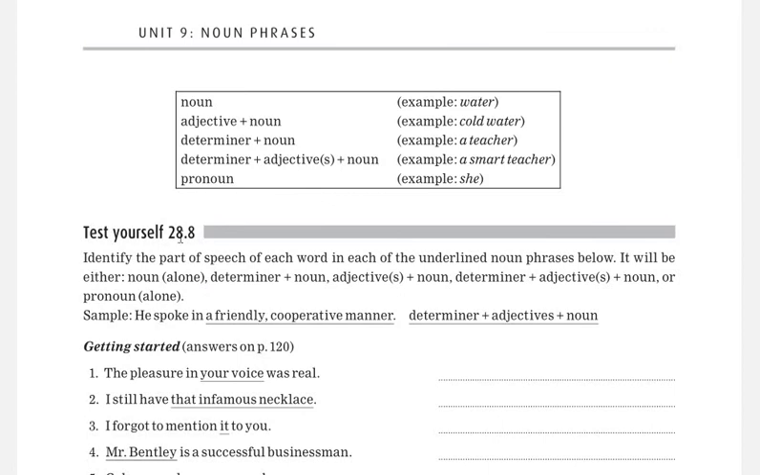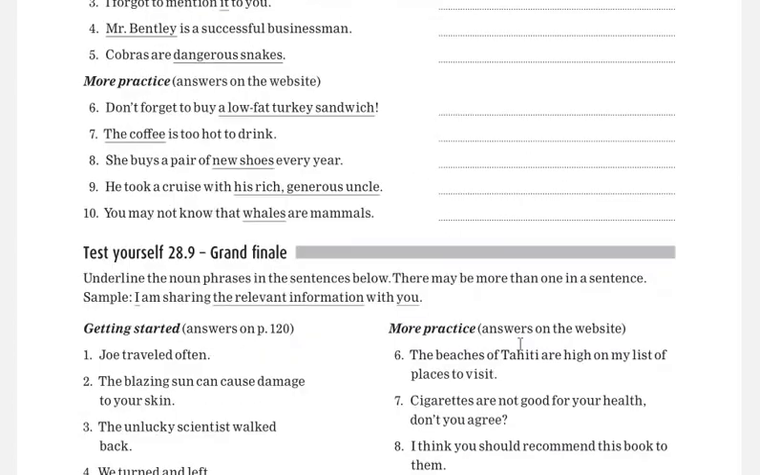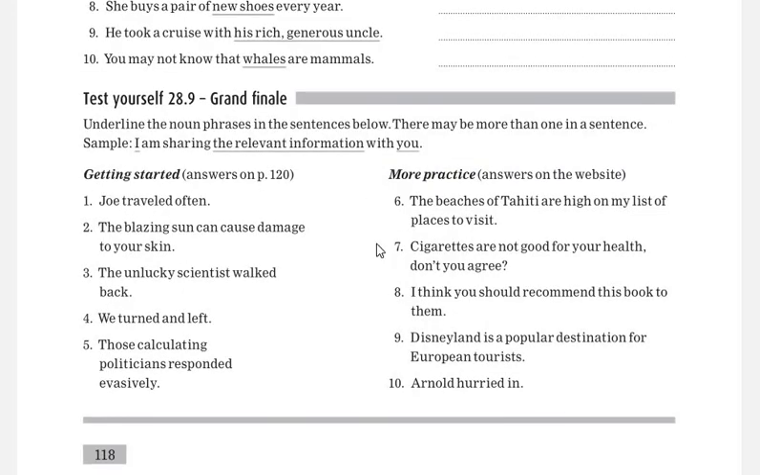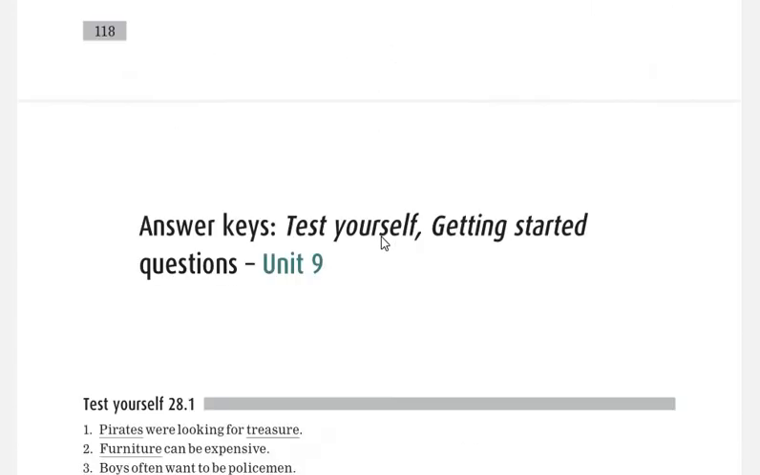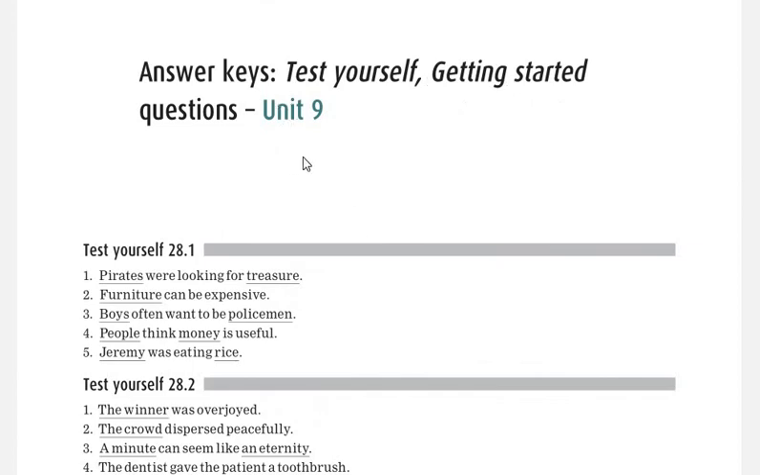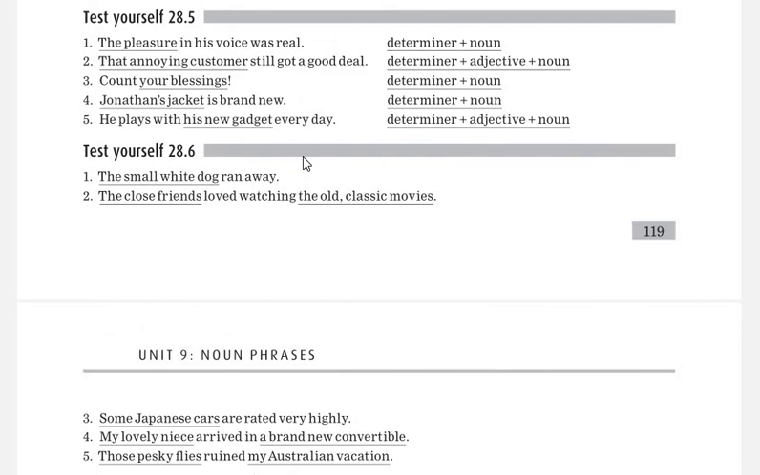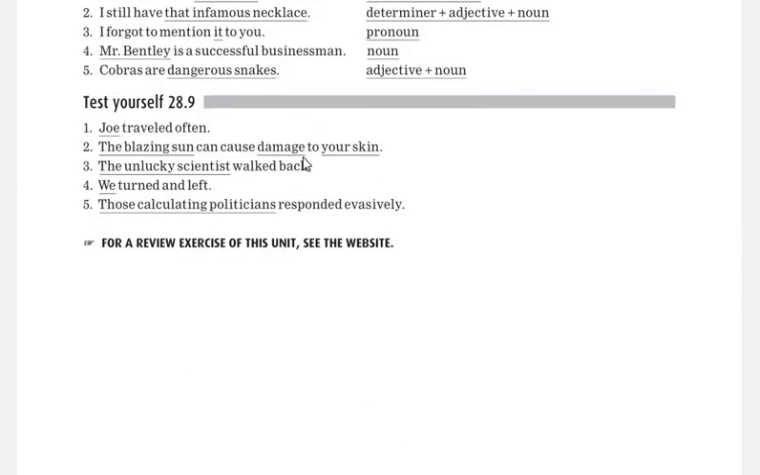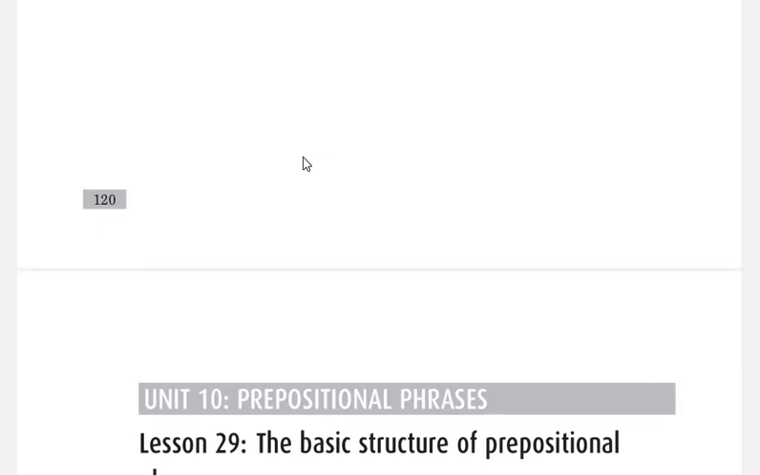And test yourself 28.8 is there. Identify the part of speech in each underlined phrase. It will be either noun, determiner plus noun, adjectives plus noun, determiners plus adjectives plus noun, or a pronoun can be used here. In this way you have to complete this exercise. This is the grand final, like in all the other topics. You have to complete this, and this is test yourself getting started. These answers you have already checked, and hopefully everything is clear to you. So thank you very much, and assalamu alaikum wa rahmatullahi wa barakatuh.